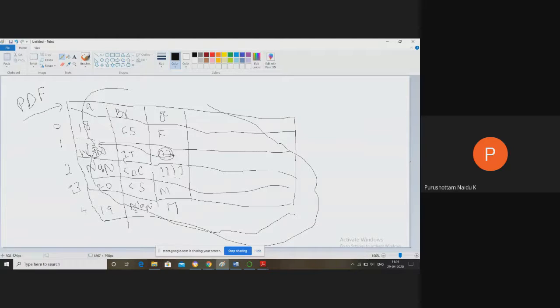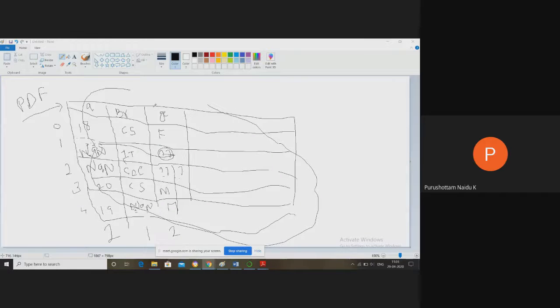Now our main agenda is how many missing values we have in each and every column, and how to fill those missing values. Take the age column: it contains two missing values. In this one, one missing value. In this one, two missing values. First we have to identify how many missing values we have in each column, how many total missing values we have in the entire data frame, and how to replace those missing values. That is the main agenda for today's lecture.